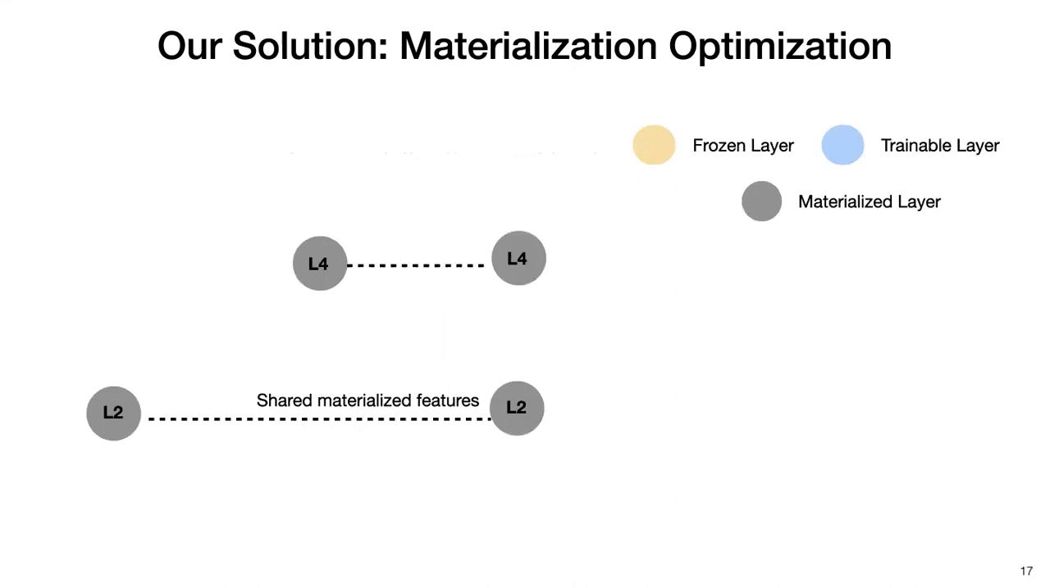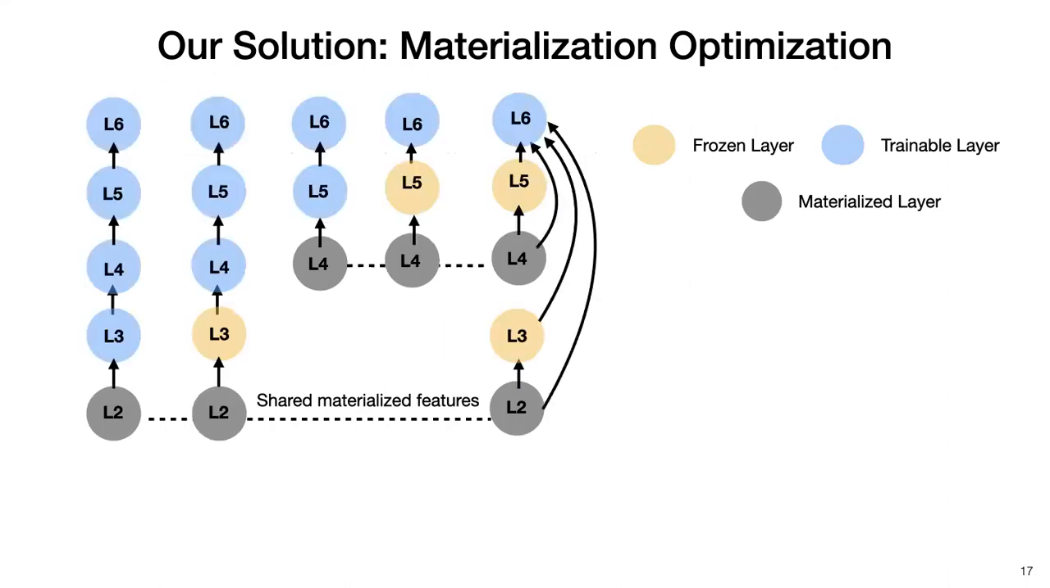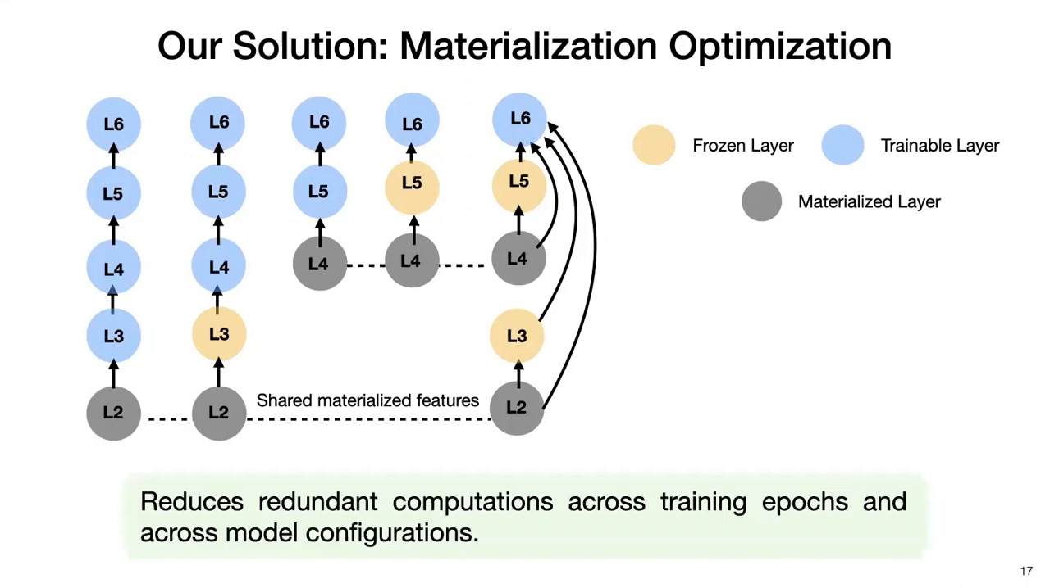With the optimal set of layers to be materialized determined by our MILP solver, we will then rewrite the model graphs to reuse these features. And if there are any frozen layers that were not selected for materialization, we will recompute the features for these layers on the fly during training. And by doing so, we can reduce redundant computations across training epochs and also across different model configurations.